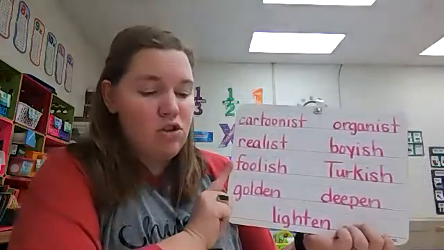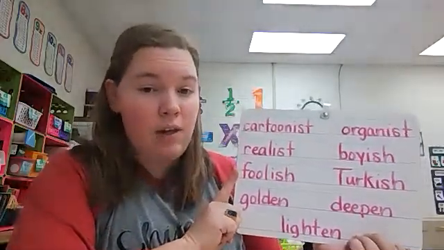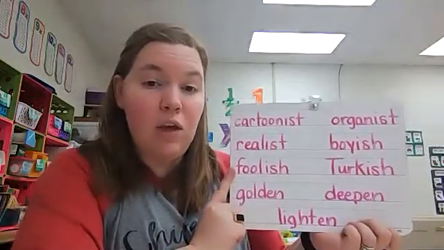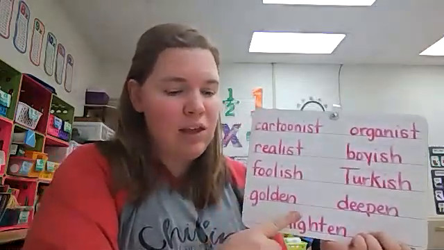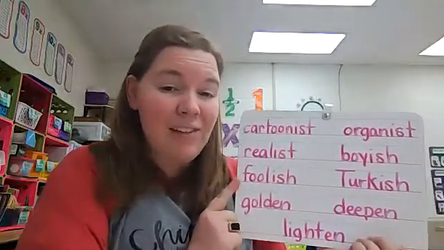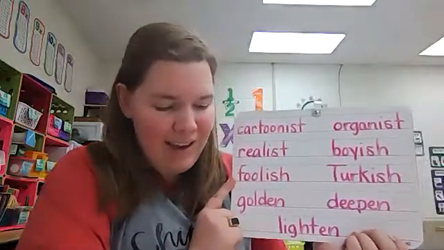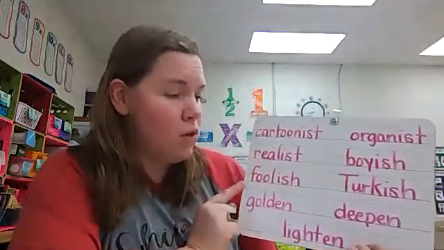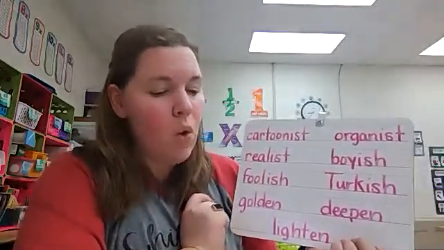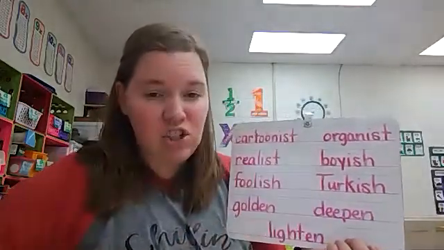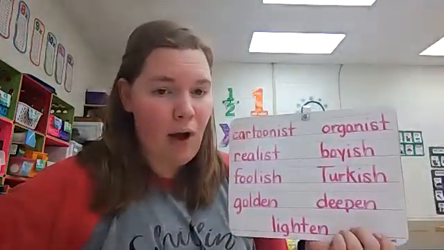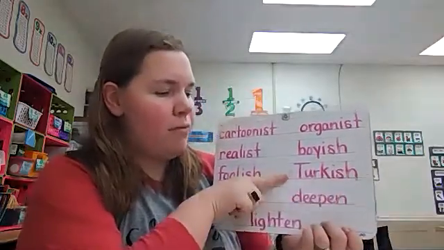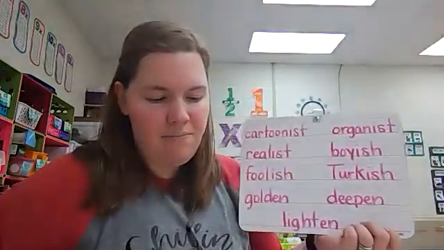Suffix ISH can also mean having qualities of. So like in the word foolish, if I say that you are foolish, that means that you are somewhat acting like a fool. Okay. You're doing silly things. You're being foolish. Or we talk about a nationality, being from somewhere. So Turkish people are from Turkey.